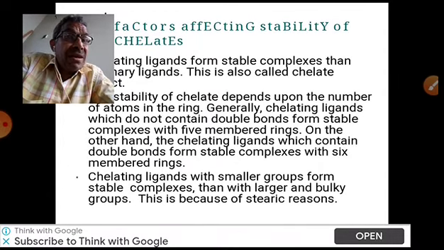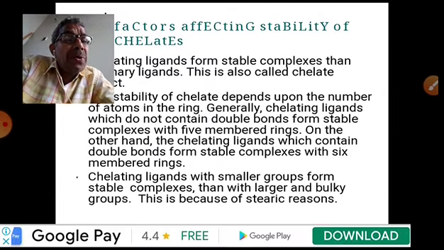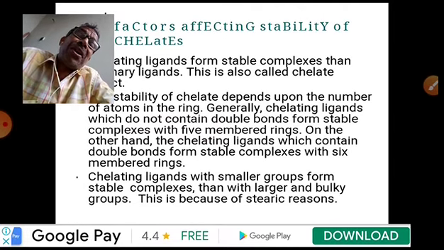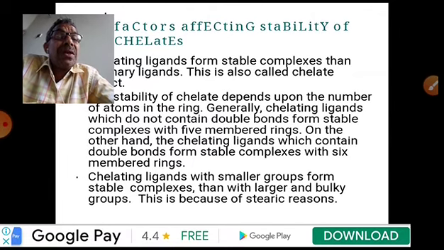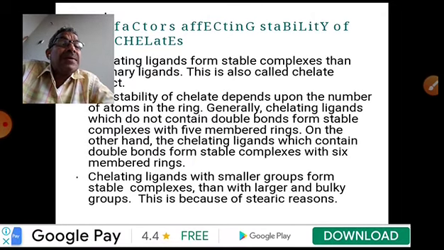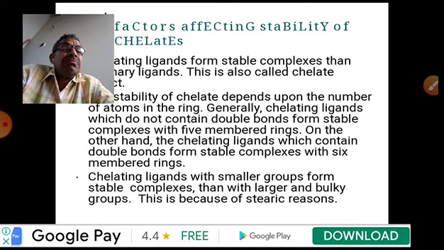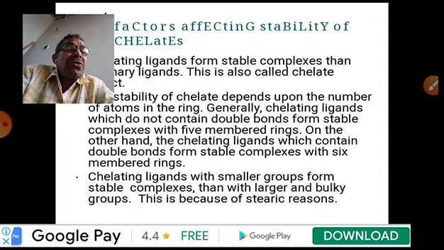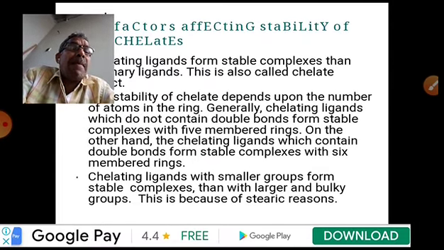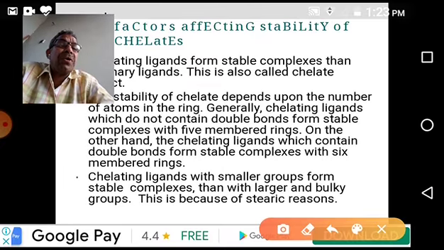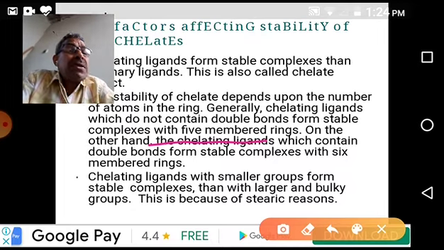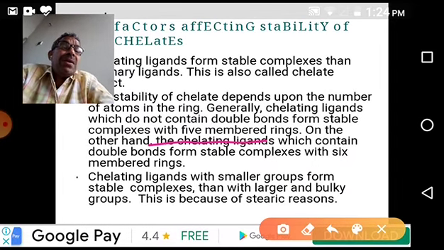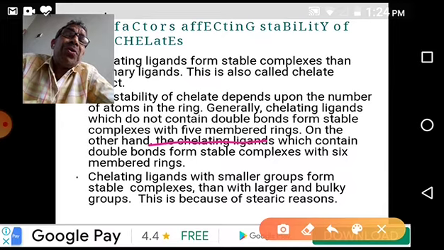So chelates are more stable when compared to non-chelate complexes. Further, among chelates, generally chelating ligands which do not contain double bonds form more stable complexes with 5-membered rings. This is one important thing to be noted. So with double bonds, without double bonds, the 5-membered ring is stable. In the case of double bonds, what happens? Already we know the ring strain.